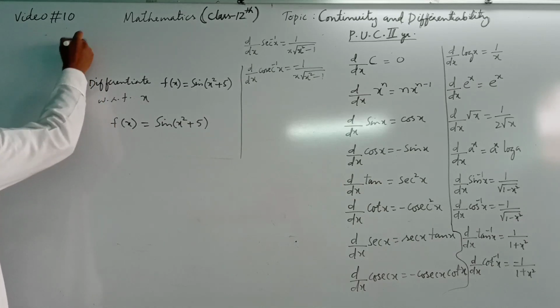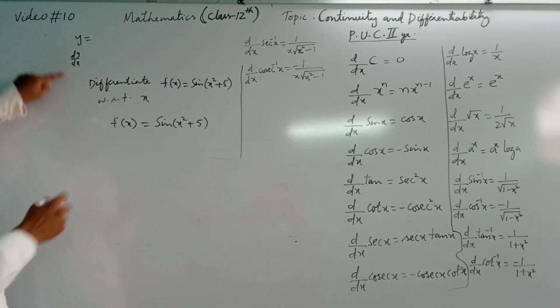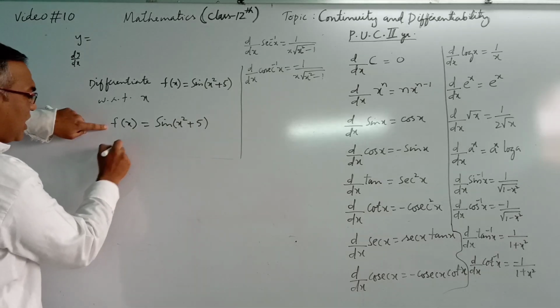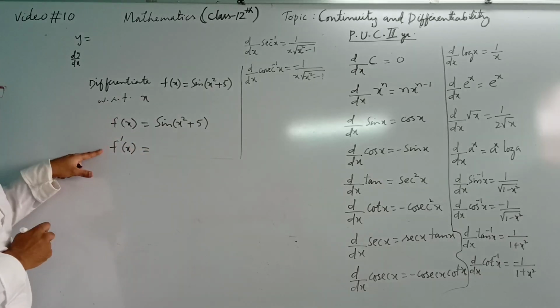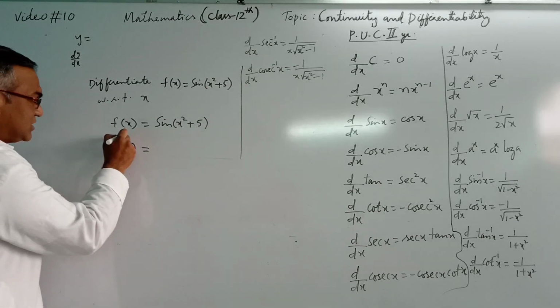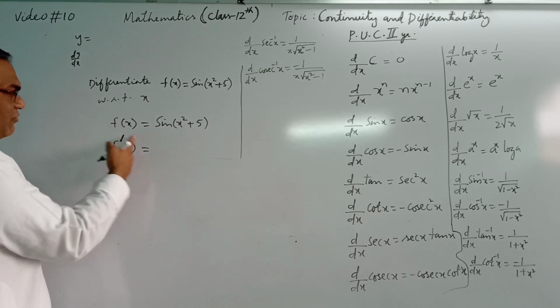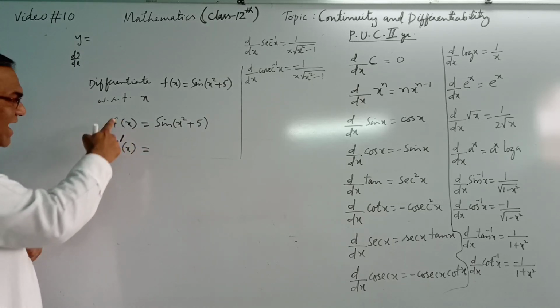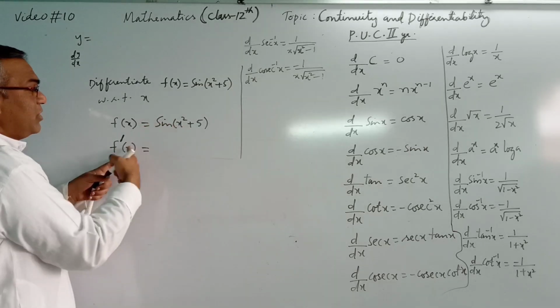Previously I was writing y is equal to, so I wrote dy by dx, the differentiation of y. So differentiation of f of x will be f dash of x. If it is y, you can write dy by dx. If it is f of x, you can write f dash of x. This dash represents the first order derivative of f of x. f dash of x is equal to, now we have to differentiate